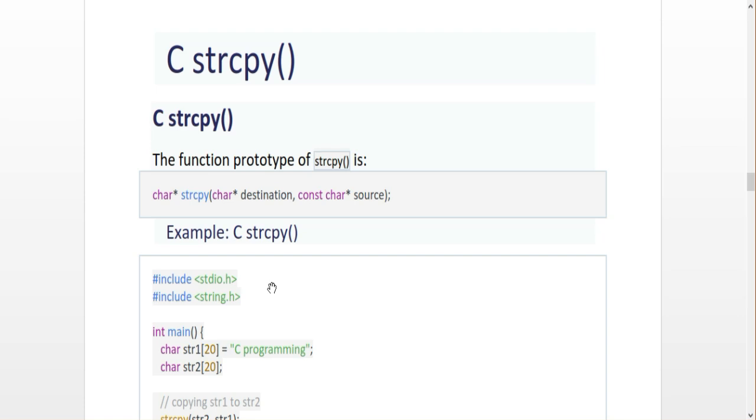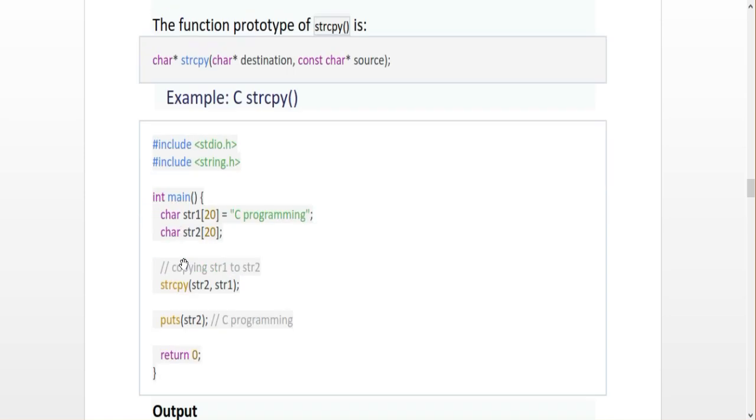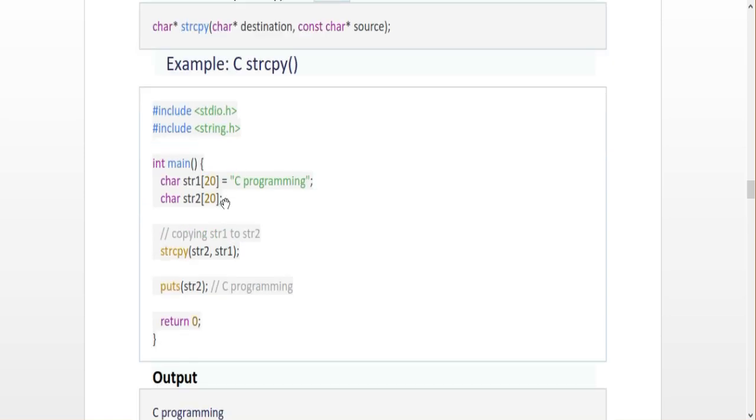Here I have taken the same program, but I declare a value for the first string. The first string is C programming. I do not declare any value for the second string, because I am going to copy the value of the first string to the second string. So this is the code to copy one string array to another string array.